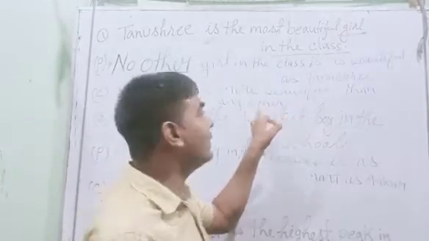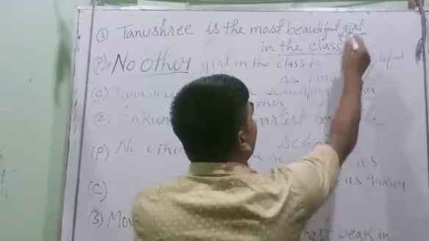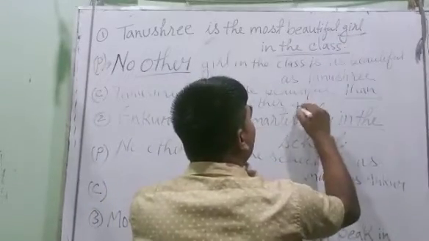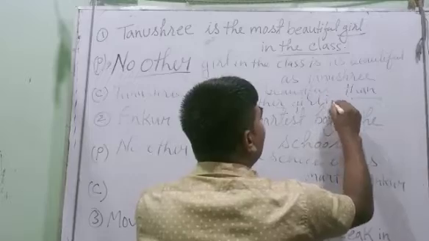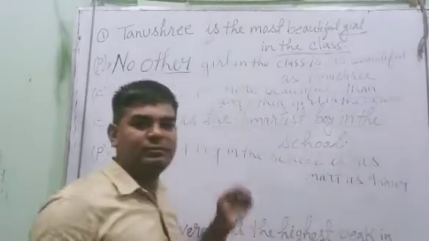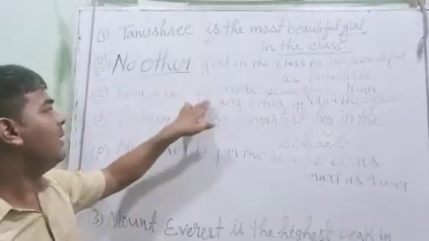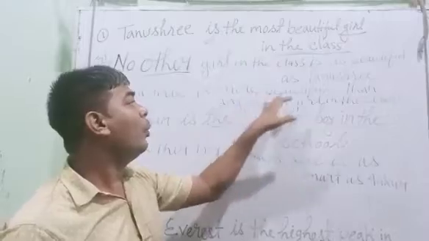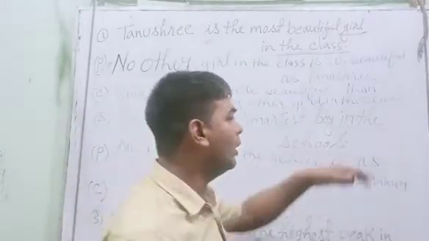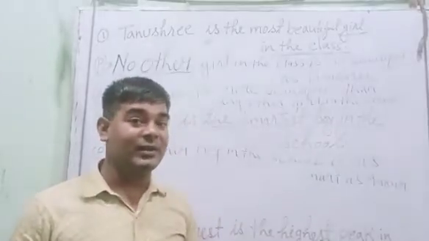Rest we will write as it is: girl in the class. Yes, I repeat. Tanushree is more beautiful, then we'll put our keyword, than any other, rest girl in the class. See how easy it is.